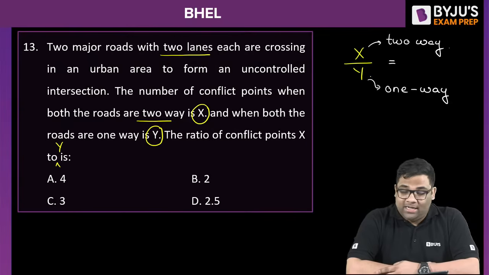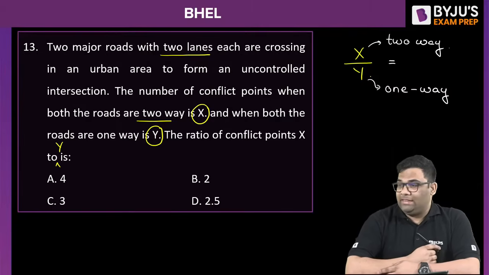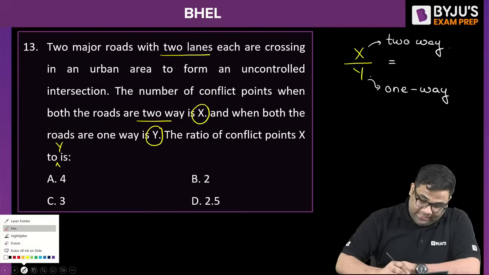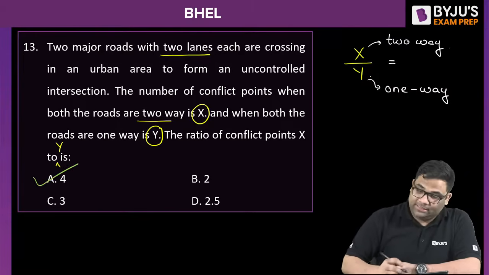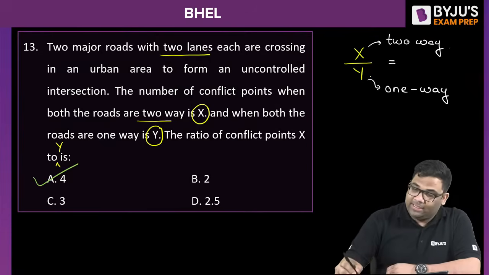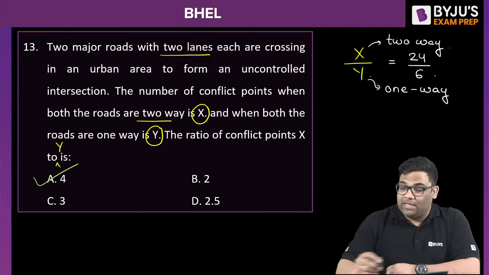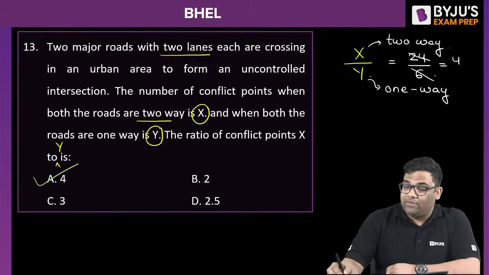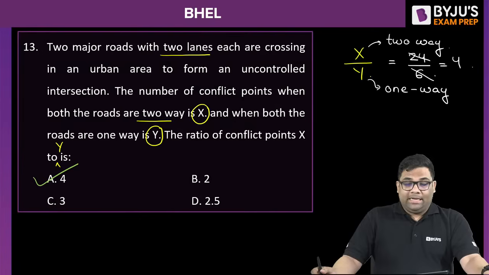Thirteenth question, what is the right answer? Kaushik is writing A. Very good, Srikant and Kaushik. Yes, the right answer is A, because X is 24 and Y is 6. So the right answer is 4. Let us solve the next question.